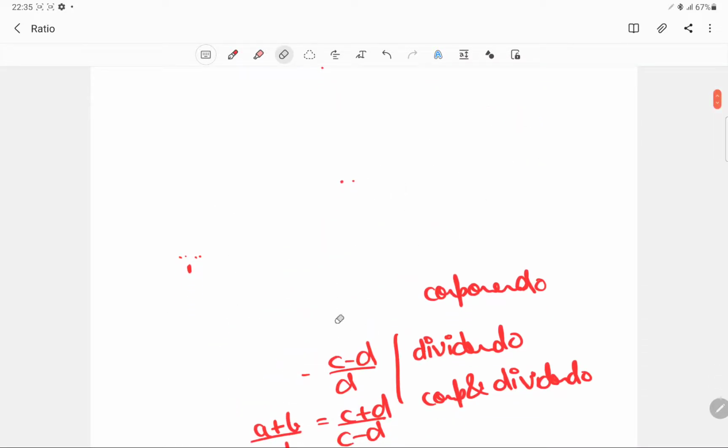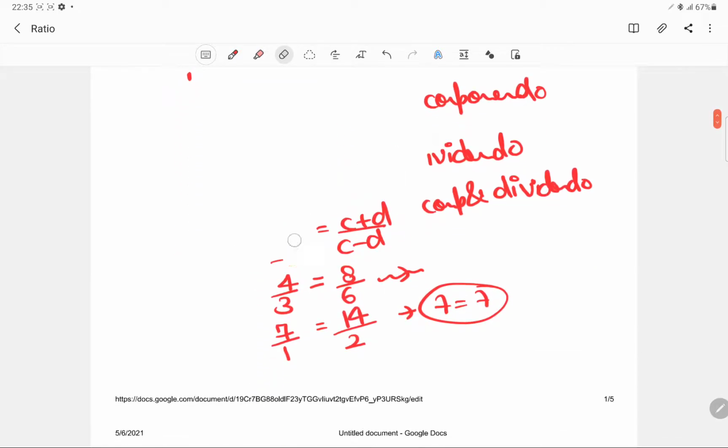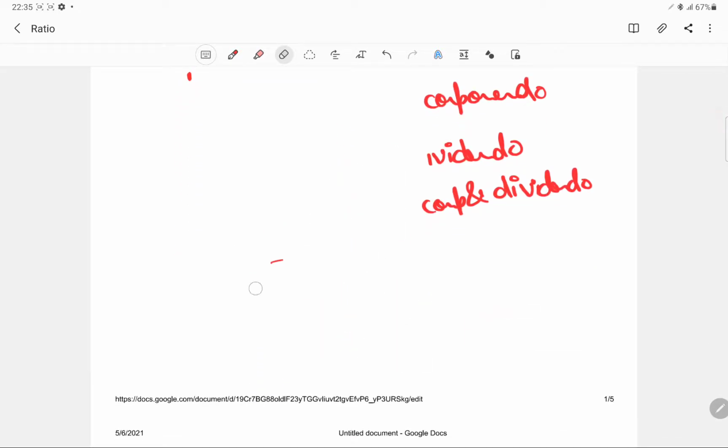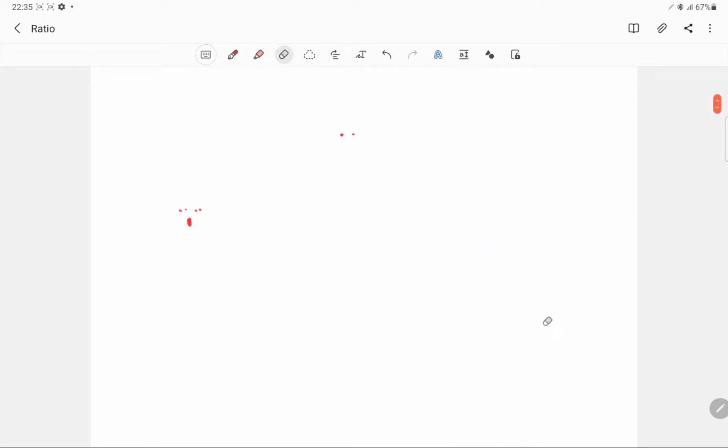Now let's move ahead and see what the broader concept of variation actually is, which is claimed to be a superset of the concept of proportions. So let's talk about variation now.